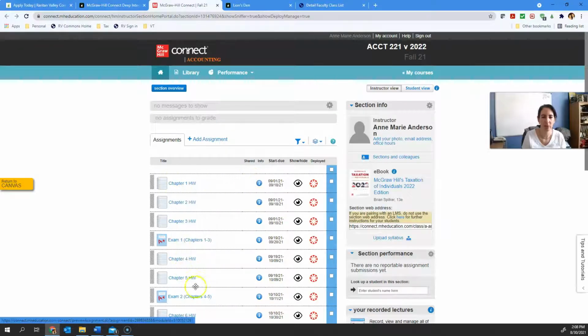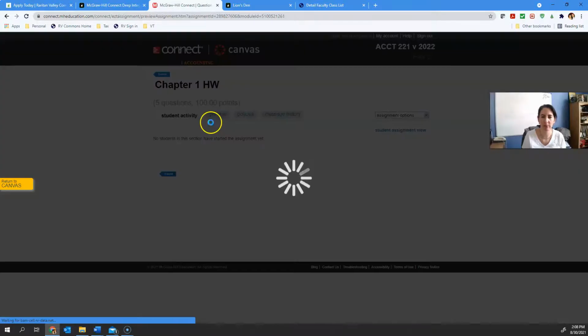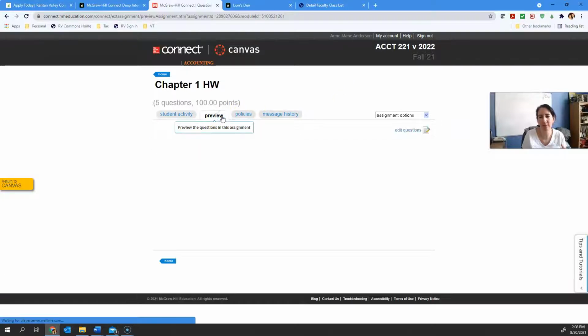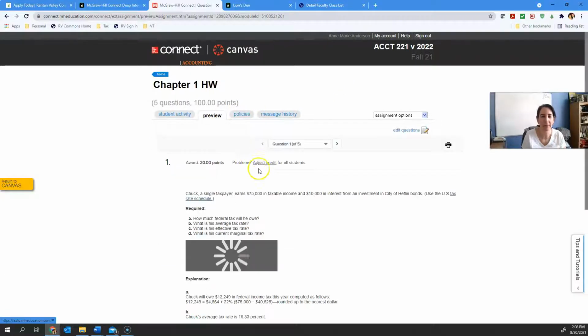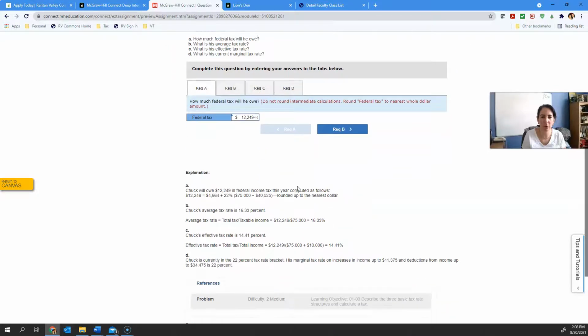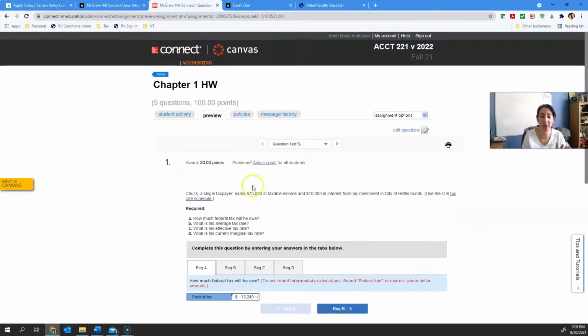You can see all of the chapters and all the material in here, and all the due dates and whatnot. Go to do your Chapter 1 homework. I preview it since it knows I'm in the teacher view. This is what your homework is going to look like, something along these lines. The answers are there, but the idea is that there's help built into these questions.